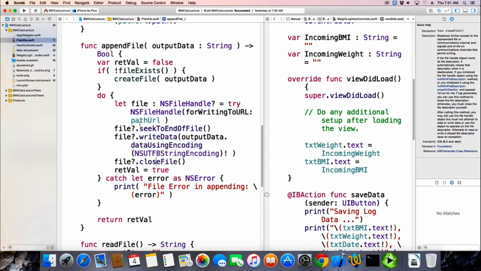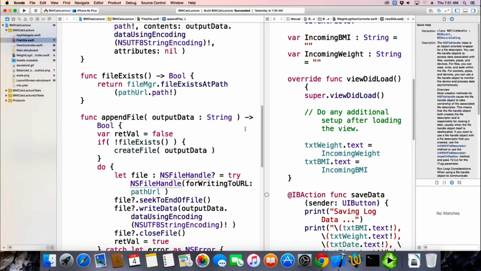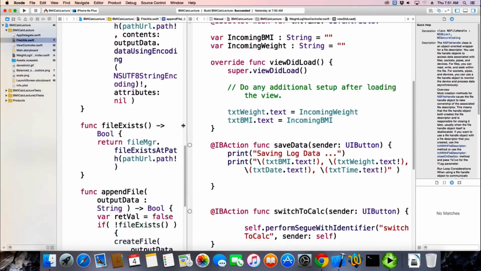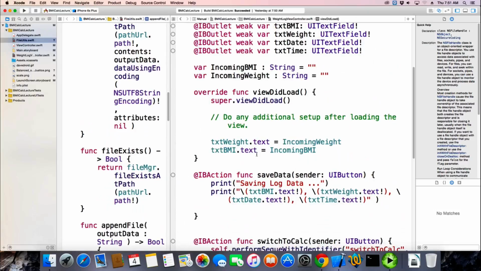Just a lot of wordiness and square brackets, and it's just not fun. All right, so I think the last method I want to write was clear file, so that we could clear our log, but we'll do that later.